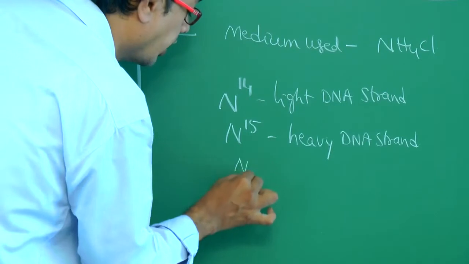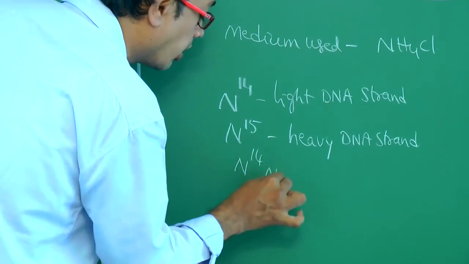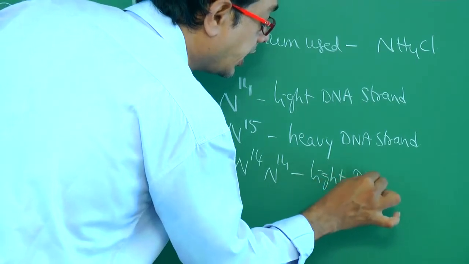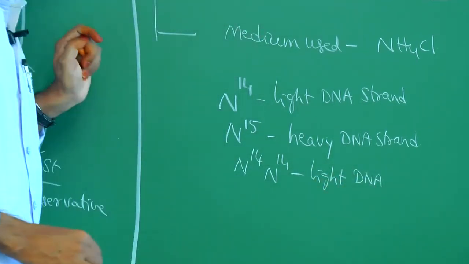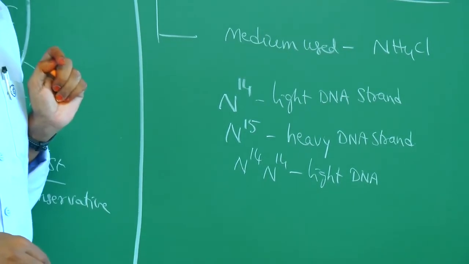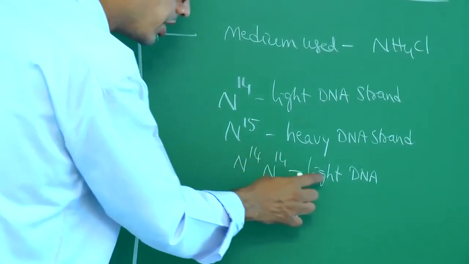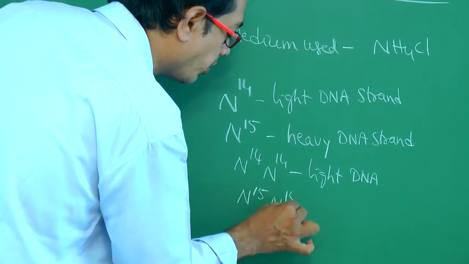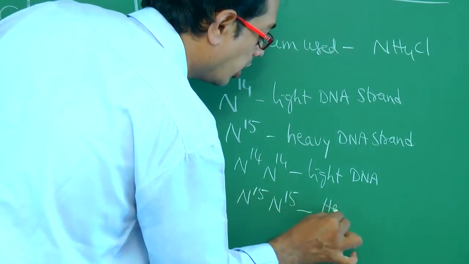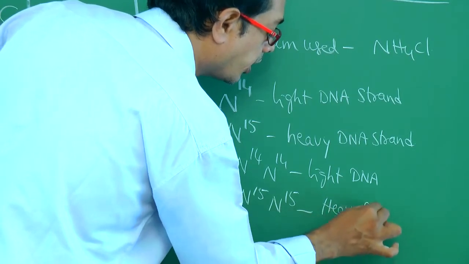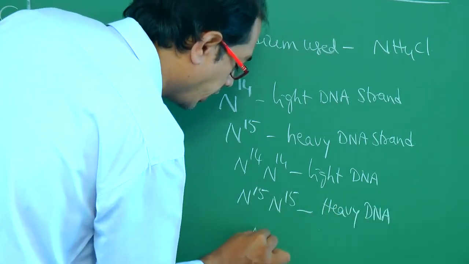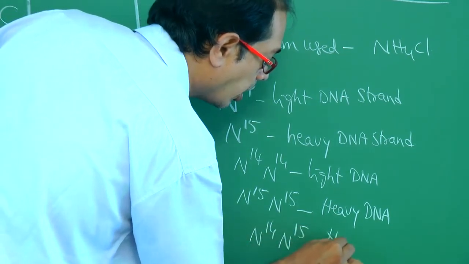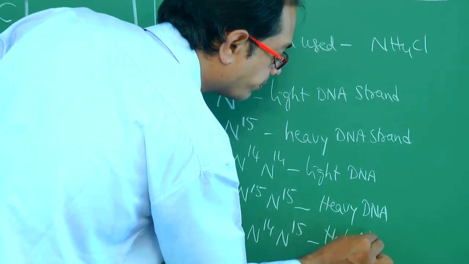And N14 means it is called a light DNA strand. DNA contains two strands. N14 means light DNA. If both are N15, it is called heavy DNA. If one is N14 and one is N15, it is called hybrid DNA.